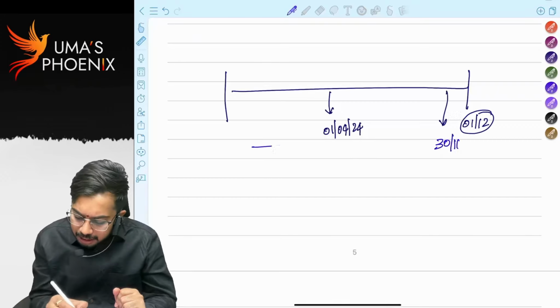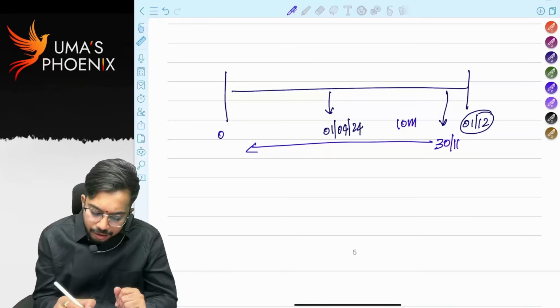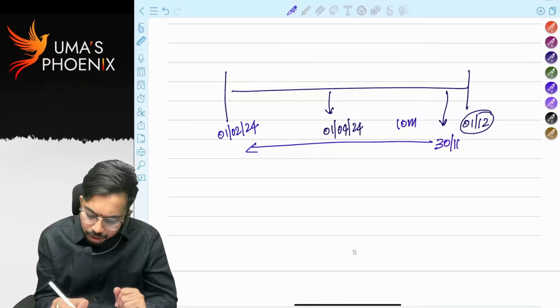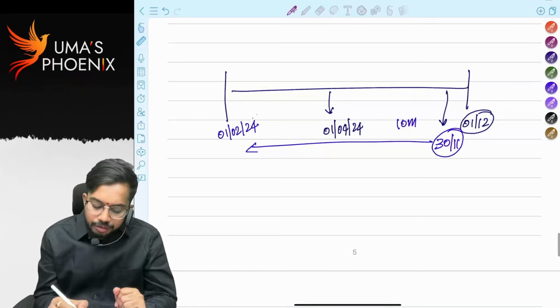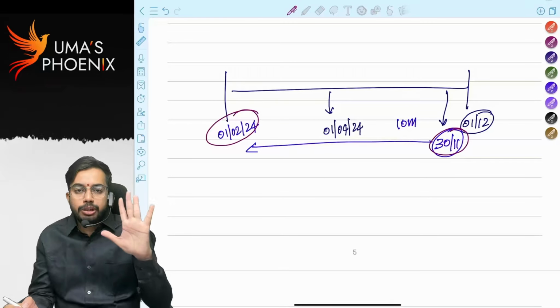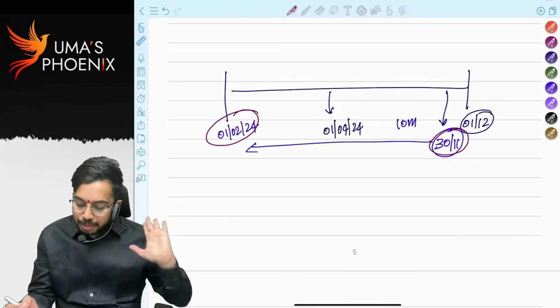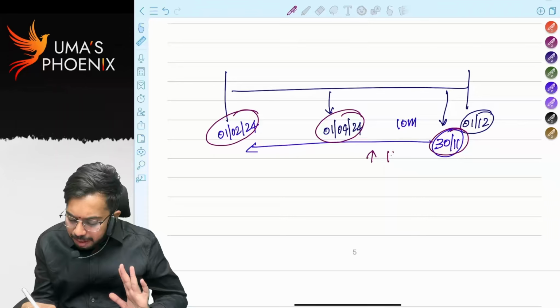So from 30th November last 10 months means from 1st February 24 up to 30th November. Okay. 1st February 24 to 30th November. February, March, April, May, June, July, August, September, October, November. Exactly 10 months.